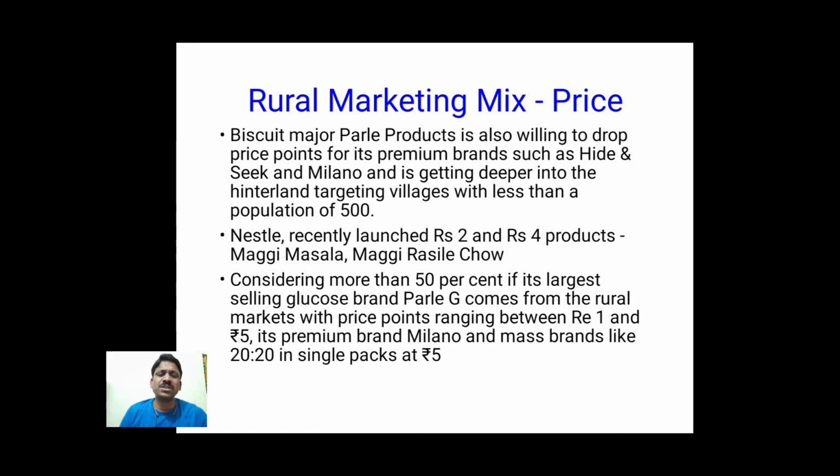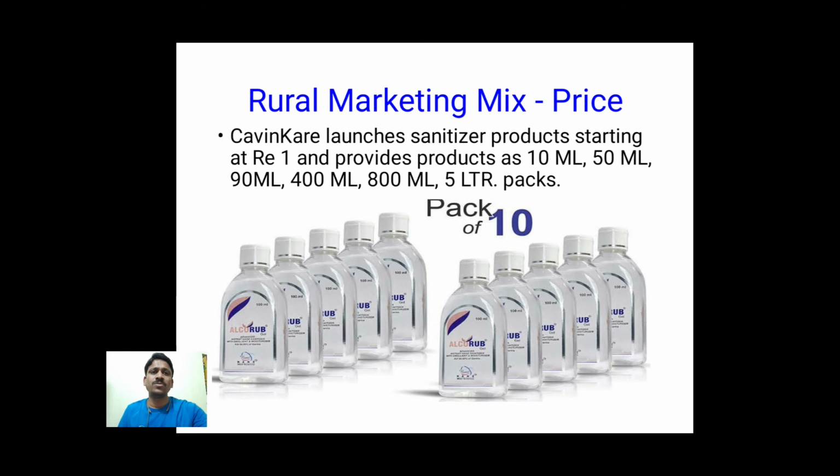There are many such examples that we can take, like one more example: shampoos. Usually they offer 25% extra, 50% extra, or sometimes in oil packets with 5 liters of oil we can get some kind of additional products. All such pricing strategies are used in order to reach these rural markets. Even at present, sanitizers are very important at this moment of corona.